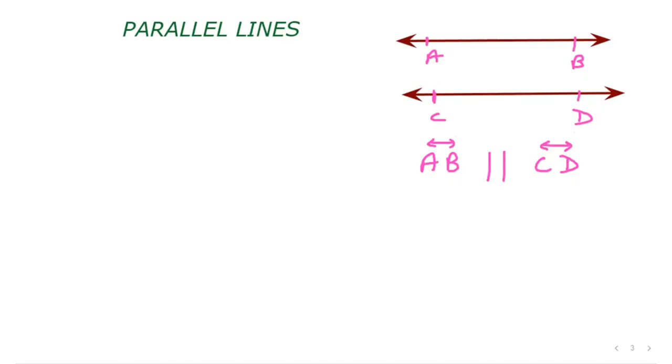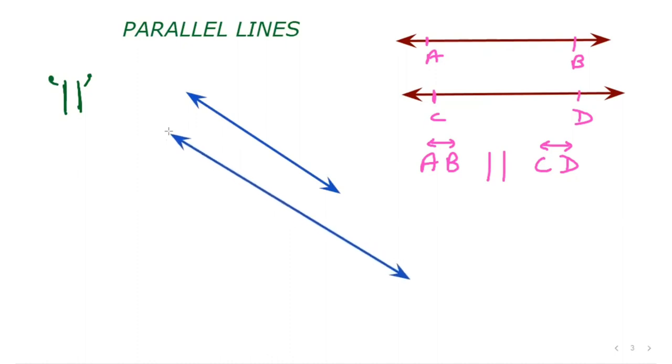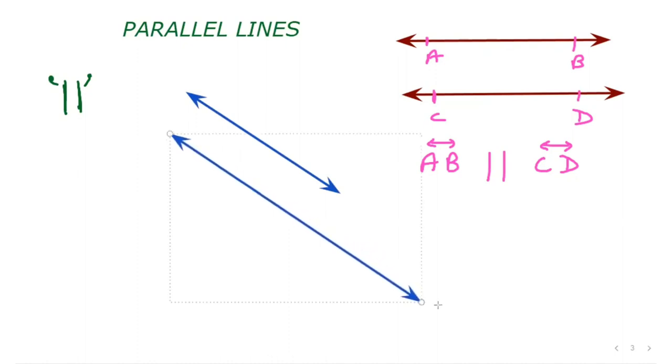Children, here we use the sign of parallel, right? Two lines, this is the sign of parallel lines. It is not important that the lines are in this way. They can be in other ways also. Like we can have lines like this also. Slanting also we can have like this. So these are also two parallel lines. One can be a little big also, right? These are the two parallel lines. I hope it is clear to you.